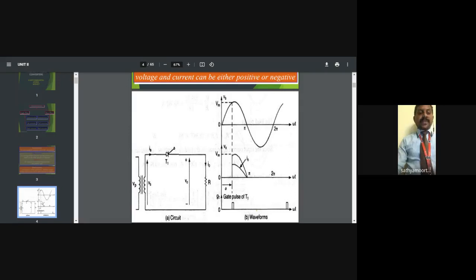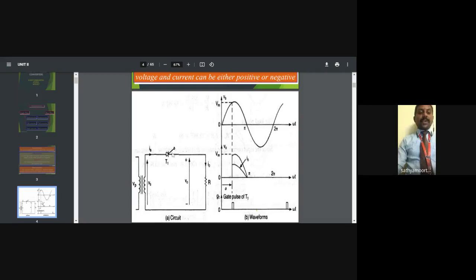The firing pulse may come at most after the 0 degree value. So it depends upon our controlling mechanism. Whatever controlled value we want as the respective output, we have to adjust the firing pulse value, that is the alpha value, so that we get the respective output from the controlled unit.